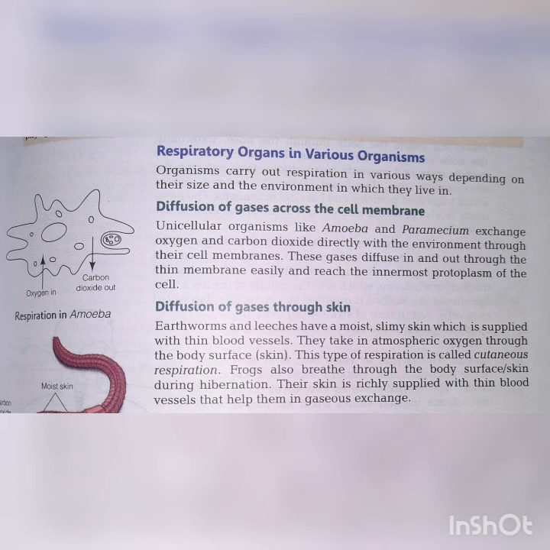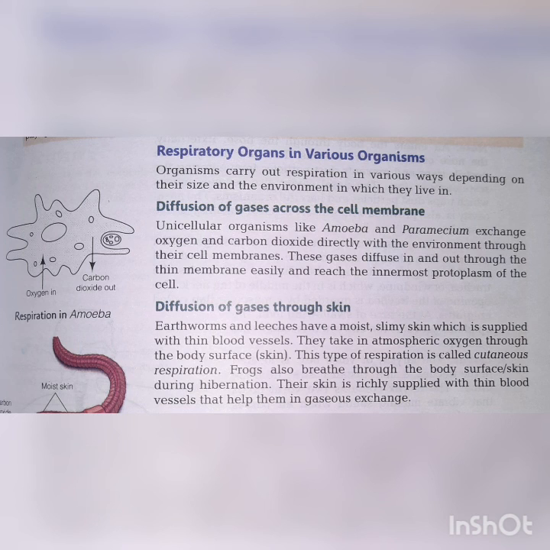Next is diffusion of gases through skin. Earthworms and leeches have a moist, slimy skin which is supplied with thin blood vessels. They take in atmospheric oxygen through the body surface, that is skin. This type of respiration is called cutaneous respiration.